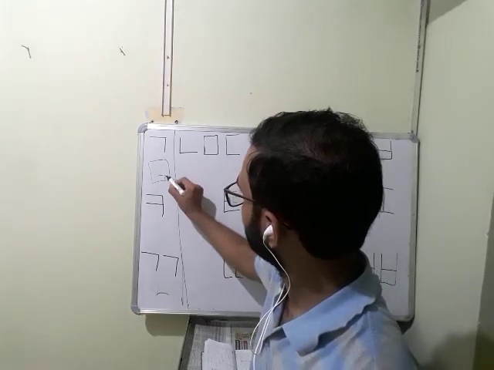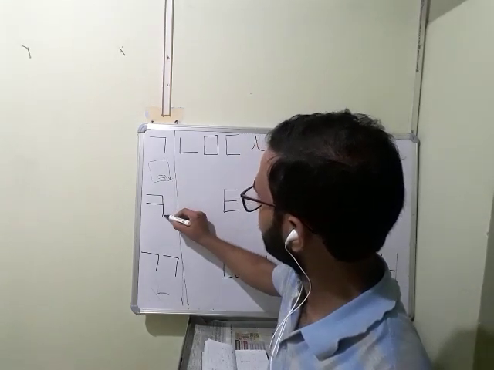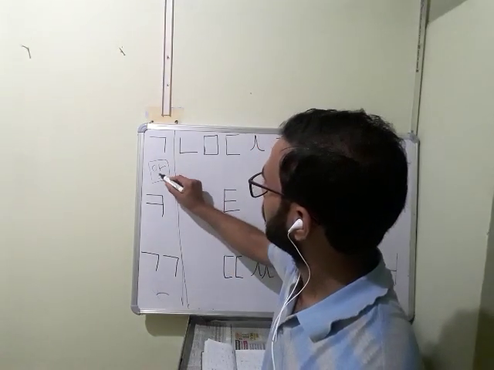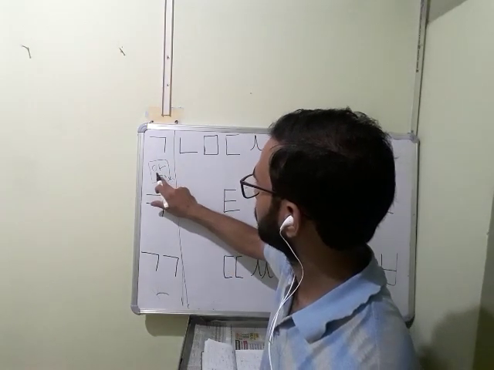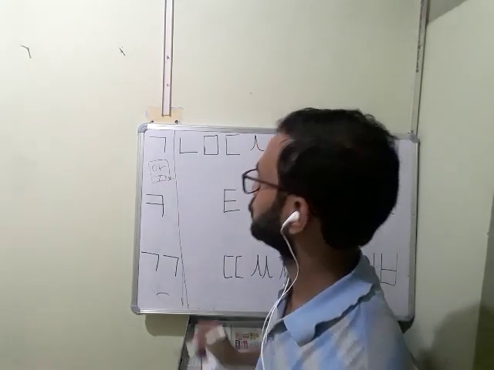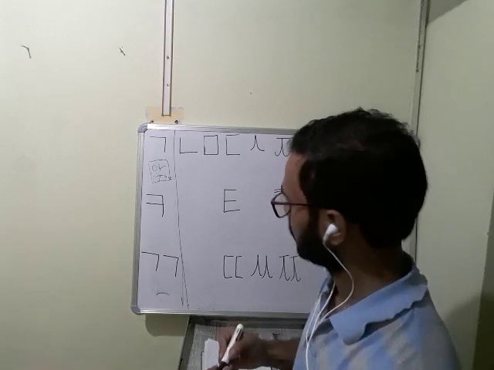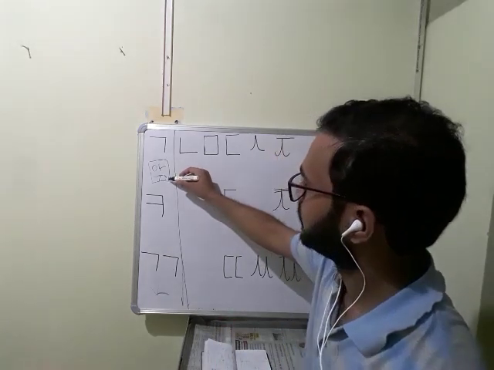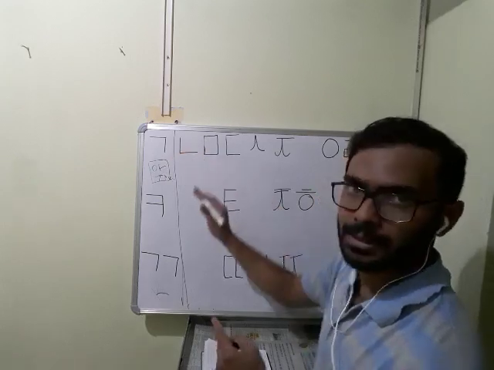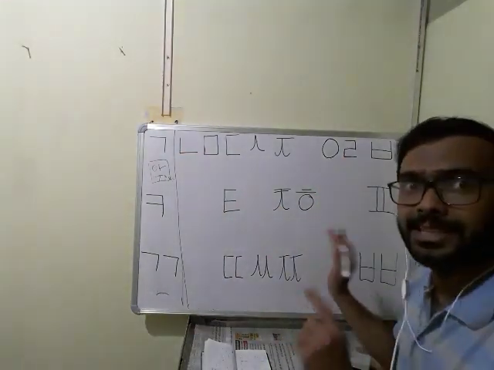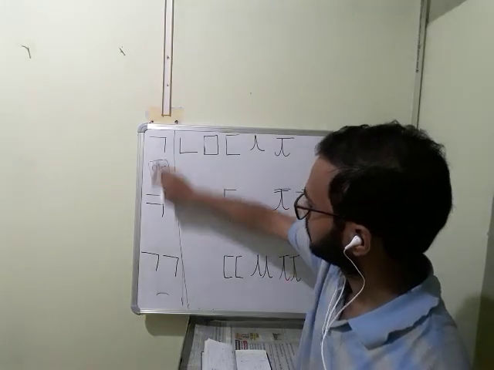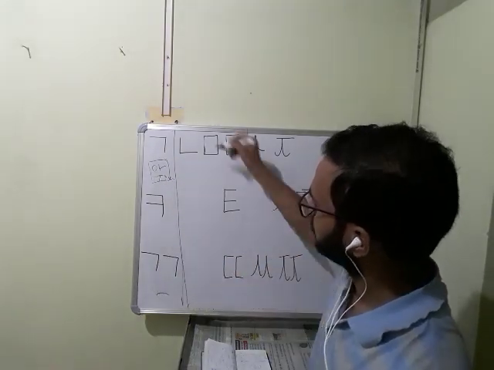If I write this here, it is already K. Then if I write like this, ak, it will also produce ak. This will also produce ak, and this will also produce ak. If it is written at the bottom, this row will show K. If it is written above, then whatever I told you previously is the pronunciation.